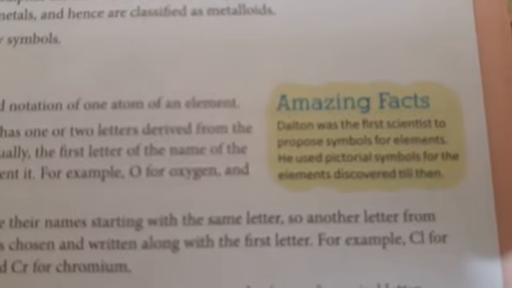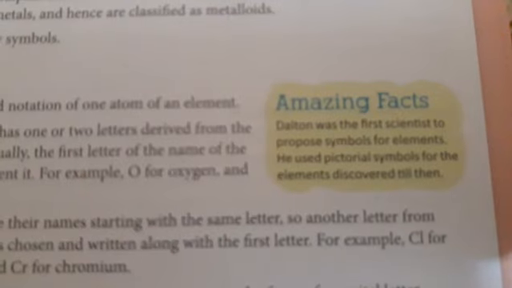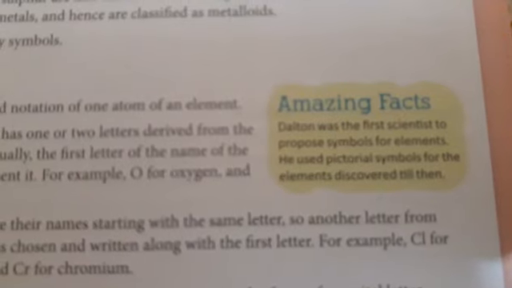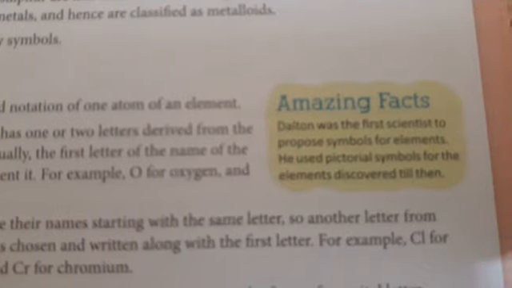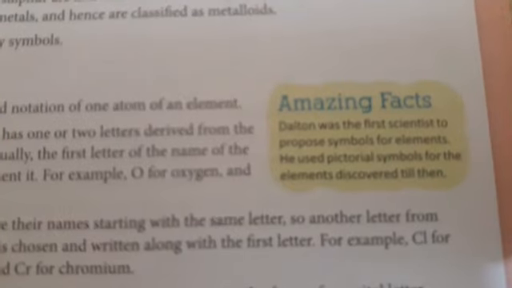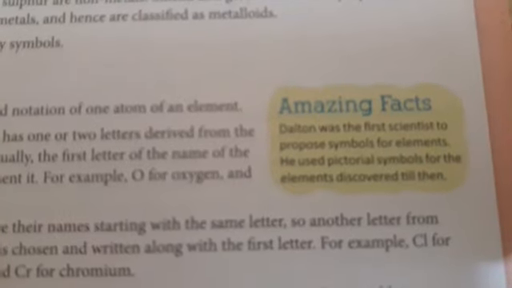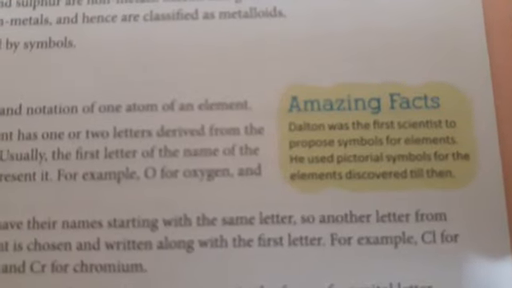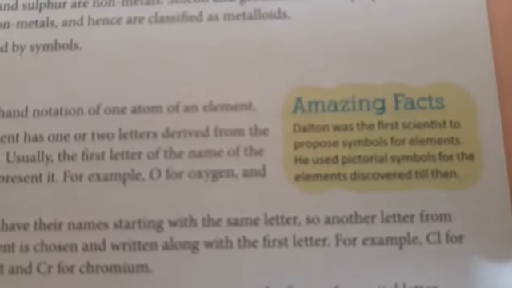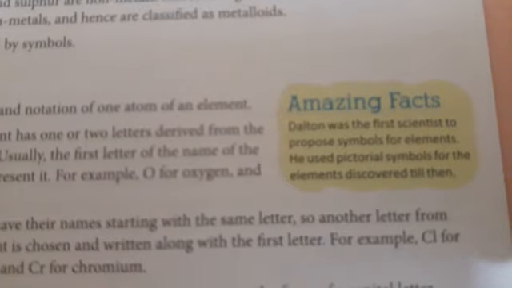Okay, so basically initially the elements were represented not with letters, but in a pictorial fashion. But now these days we represent the element symbol with letters, either one or two letters.